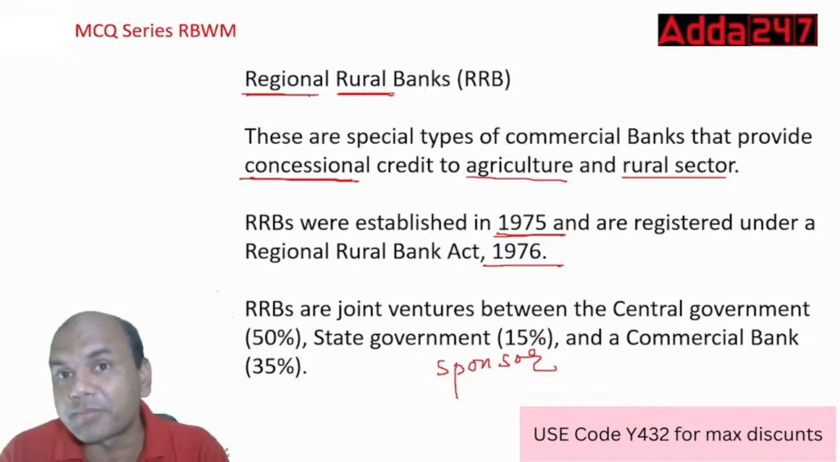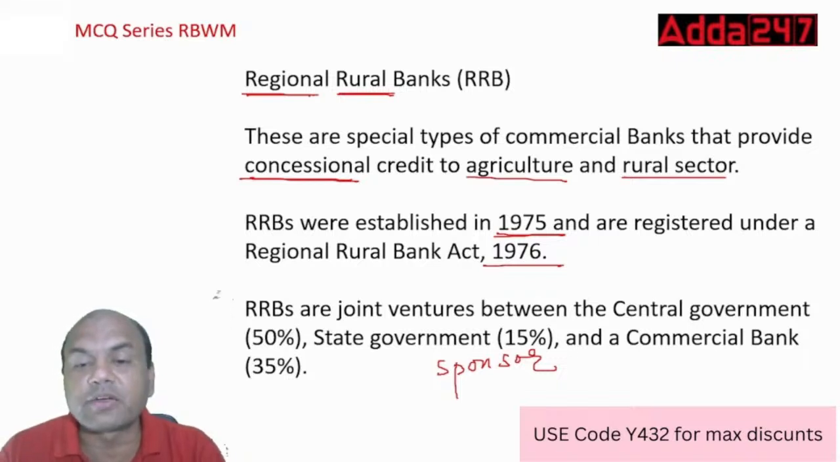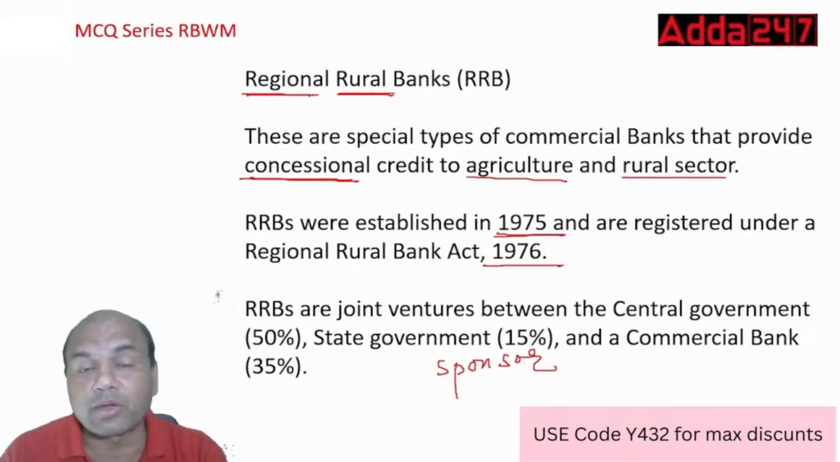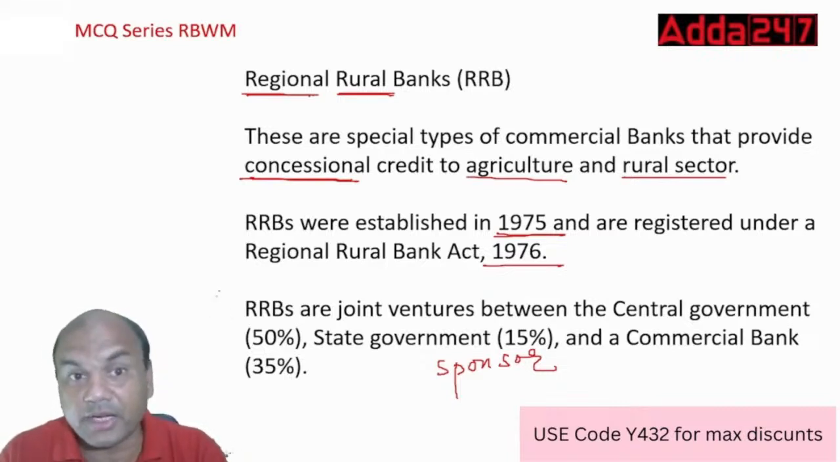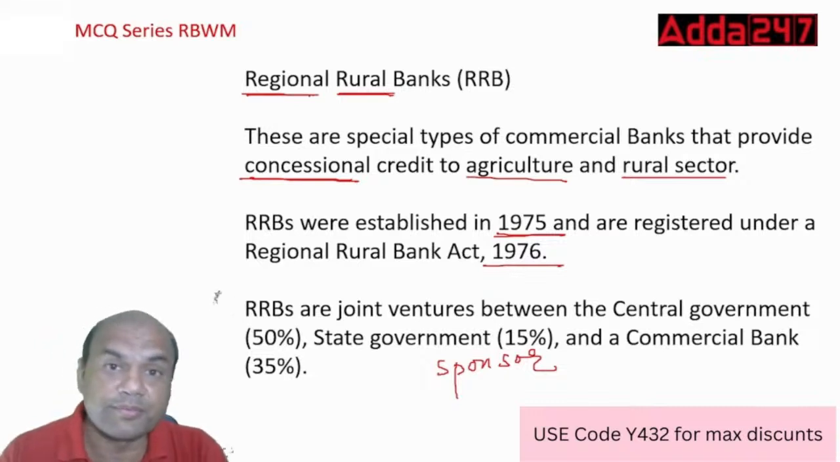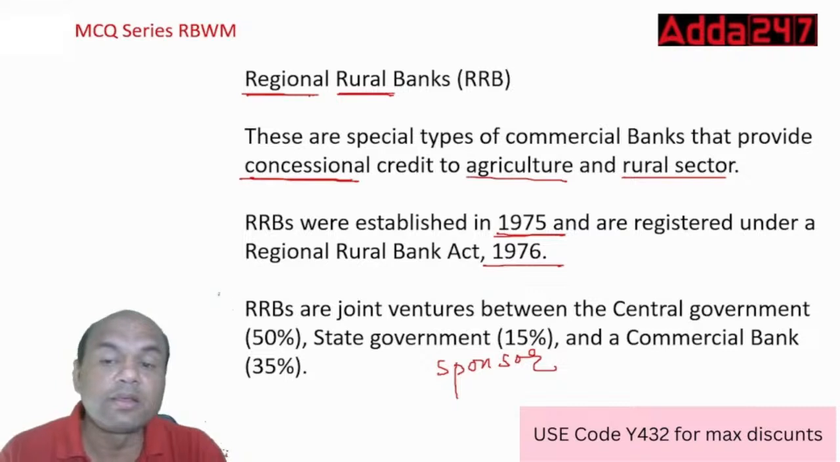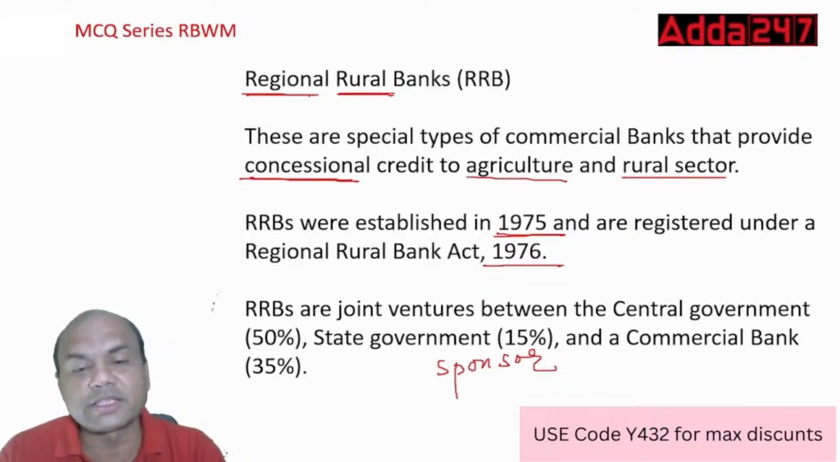Right now, the government is coming up with a thought process: why should these be kept this way only? Can't these RRBs be a separate bank altogether, with no sponsor bank? All the RRBs can be combined in India. So this is a thought process. But from the exam point of view, remember central government, state government, commercial banks, and these proportions.